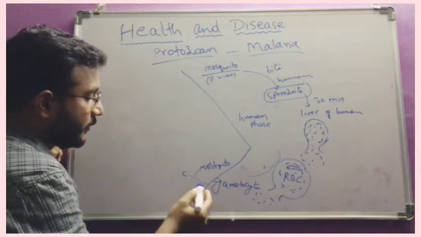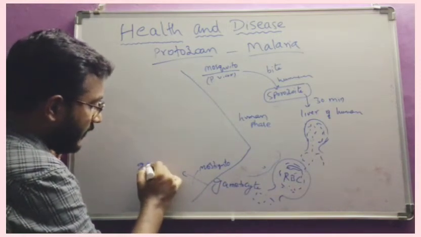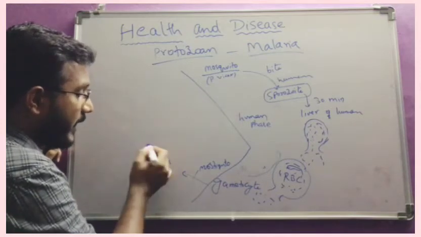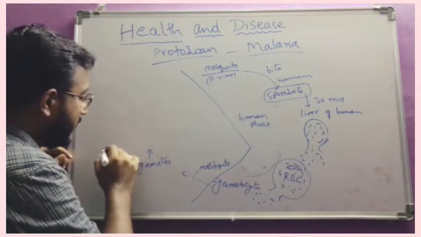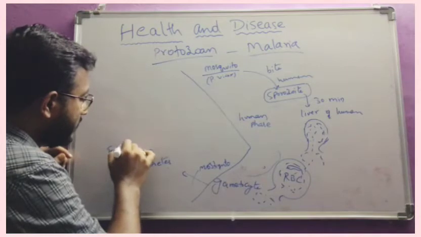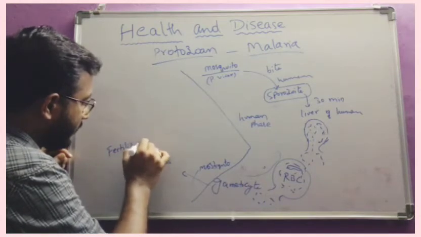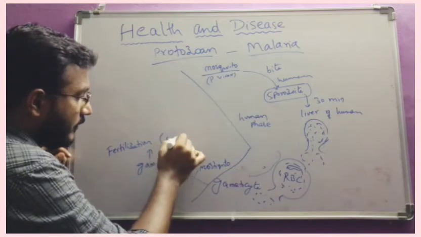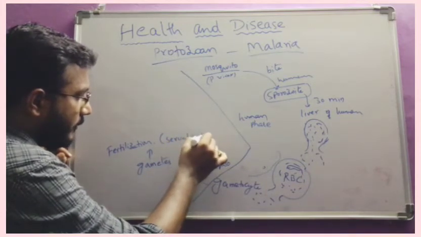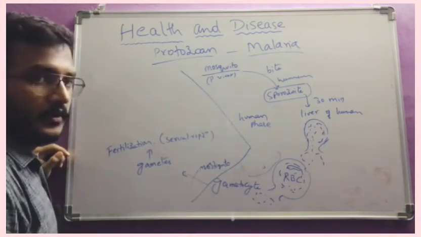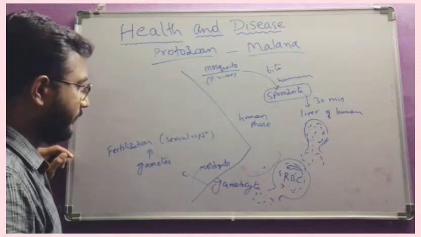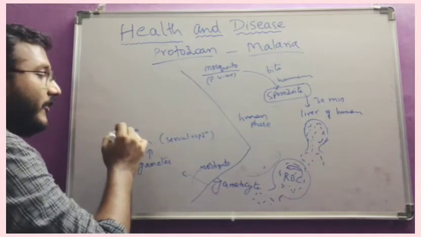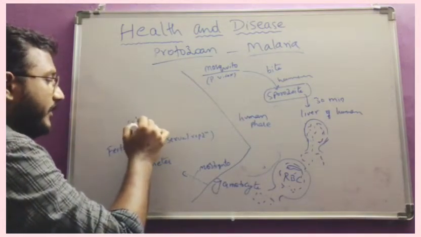After reaching the mosquito, the gametocytes develop into gametes, and the male and female gametes will reproduce sexually. That means they undergo fertilization. That is sexual reproduction. Understand? Now after fertilization, new sporozoites will be developed